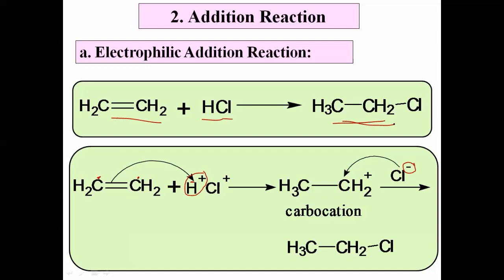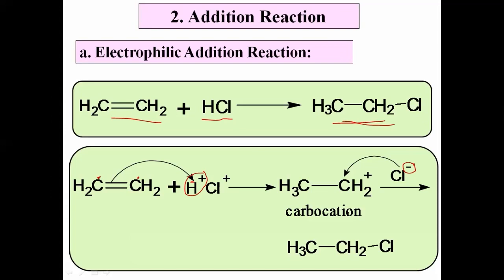But that addition reaction takes place in two steps. We have discussed the mechanism of how that addition occurs. पहिल्या स्टेप मध्ये काय होतं? Pi bond undergoes breaking and a new bond between carbon and H plus ion is formed. Well, and we get the carbocation. In the second step, Cl minus ion forms a bond with positively charged carbon to form ethyl chloride. Okay, this is the mechanism of this particular reaction.